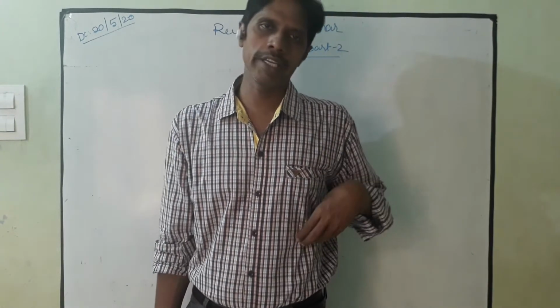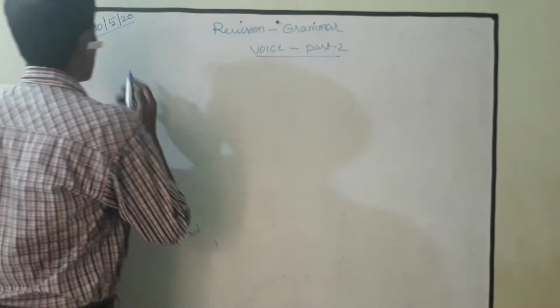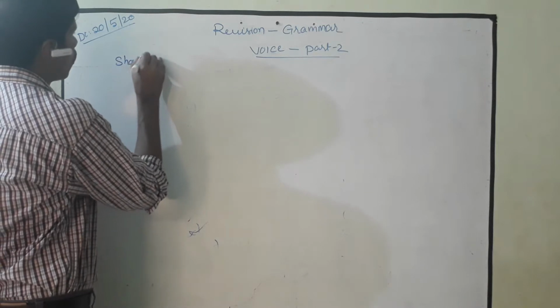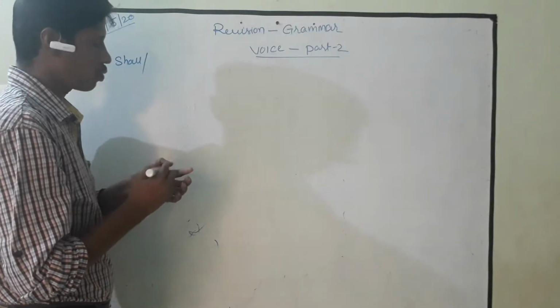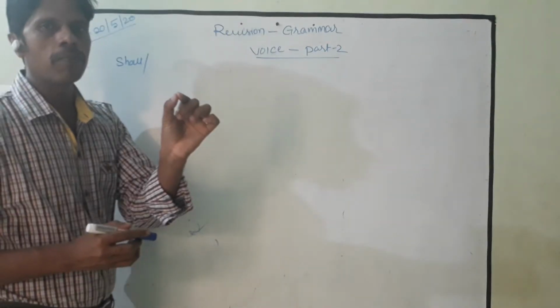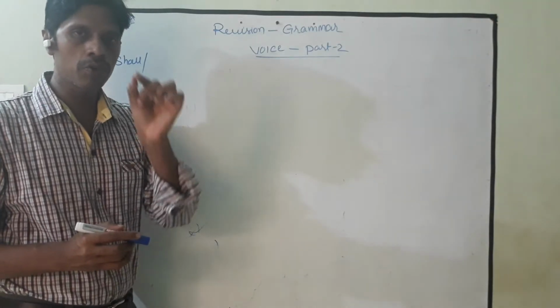That's a very important thing. Future means you need to remember shall or will. Whenever you want to change a sentence from active into passive, first identify in which tense the verb is.